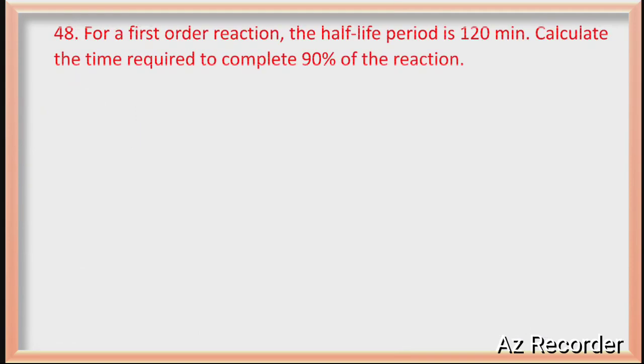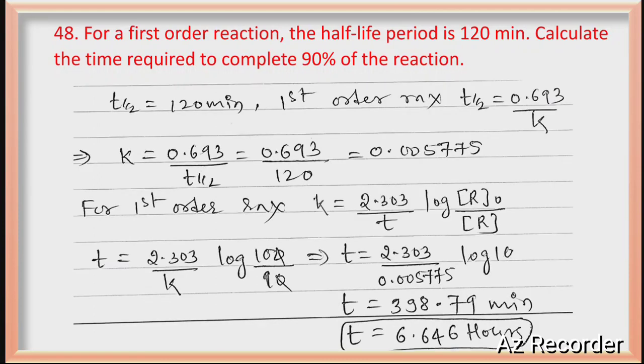Yes. First order reaction half life period is given. Calculate the time required they are asking. So you calculate K value using first order reaction. T half is given, half life period 120 minutes, and for first order reaction half life period is equal to 0.693 divided by K. You want K, you take K that side, T half that side, you will get the value of K. Once you got the value of K means put in the equation K is equal to 2.303 divided by t into log R naught divided by R. So R naught divided by R is already known to us, that is 10.